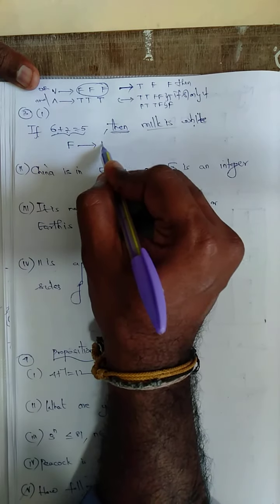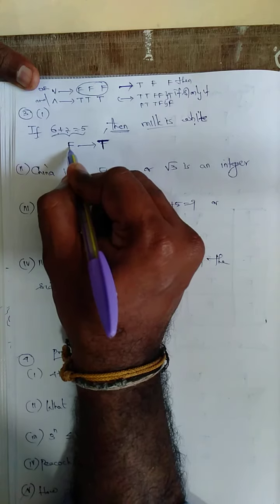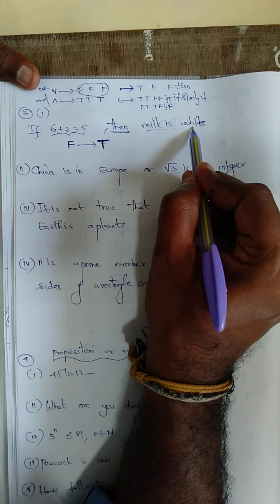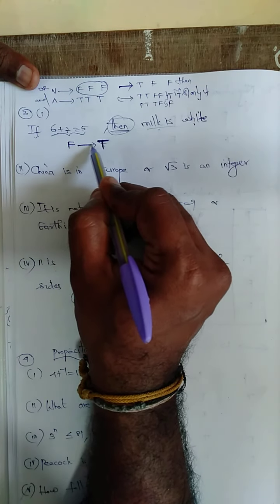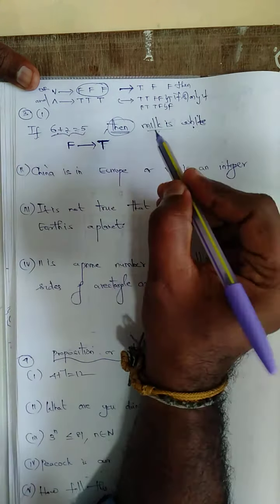Milk is white. This is a true statement. Therefore, this is true. I will write once again. See, this is F. Why is this F? This statement is not true. So F, false. Milk is white, so true. Because then comes, I need to put this shape of arrow. For this, TF only F, remaining all T. But here, FT came. Therefore, the answer is T. Remaining all T. If you want, you can put a box and write, no problem. FT is equal to T.